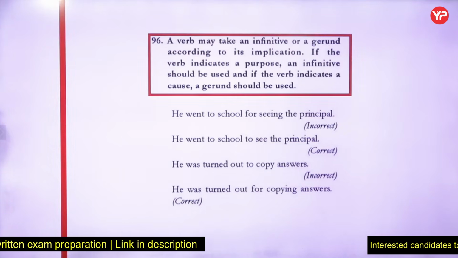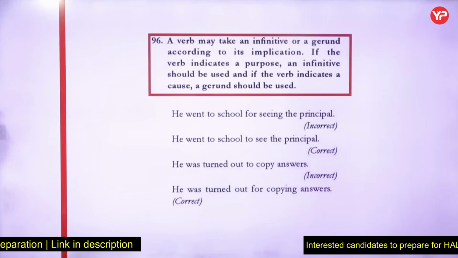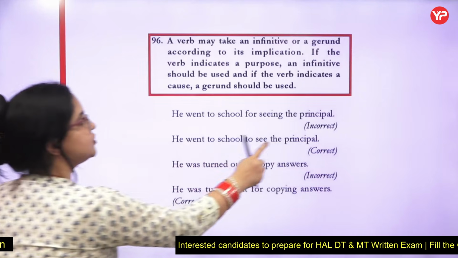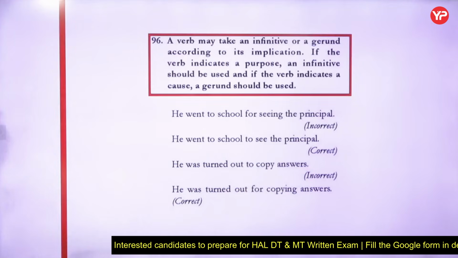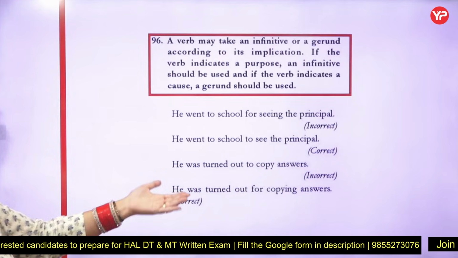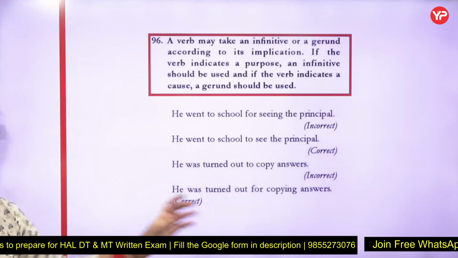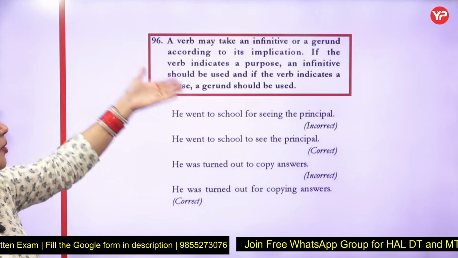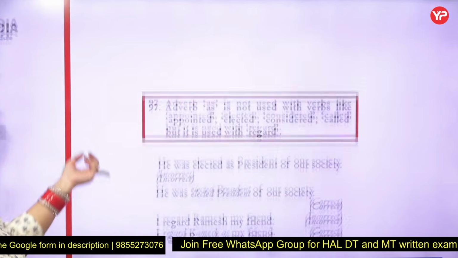If the verb indicates a purpose, infinitive should be used. If it indicates a cause, a gerund should be used. Perfectly right. He went to school to see, you can say, the principal. So it is mentioning a purpose, right? He was turned out for copying the answer. So that is the reason, the cause. So for causes, gerund, ing. For the purpose, infinitives are used.